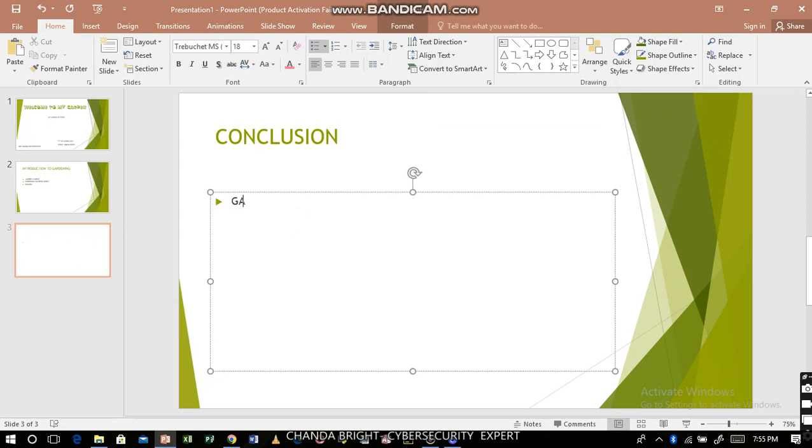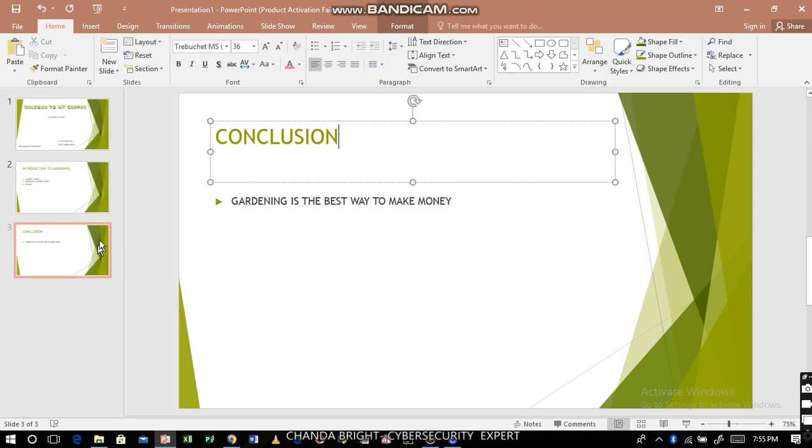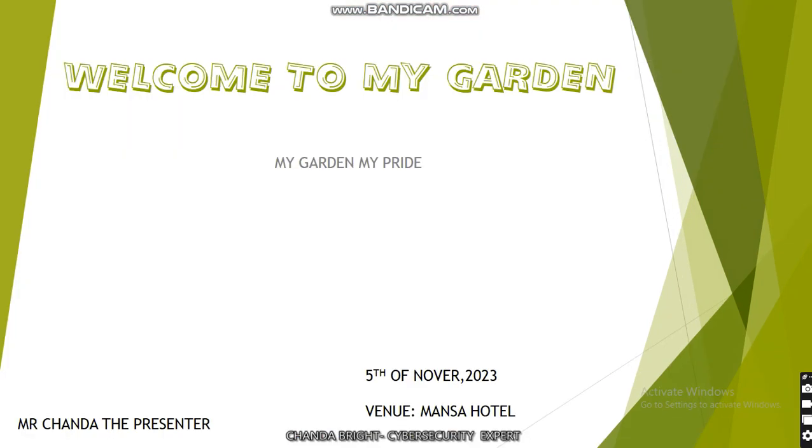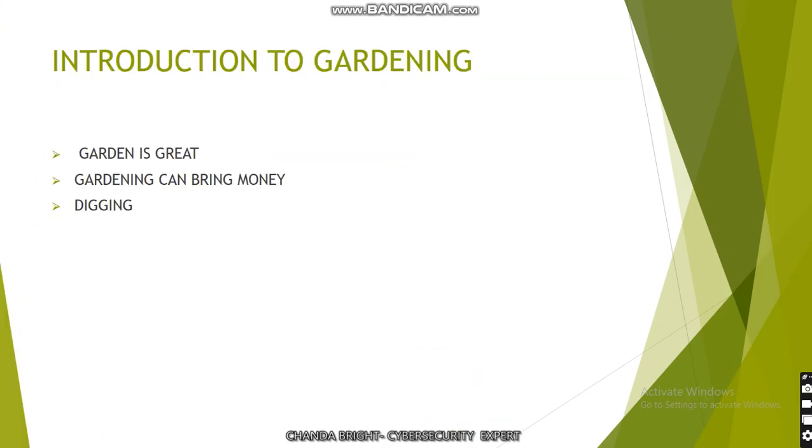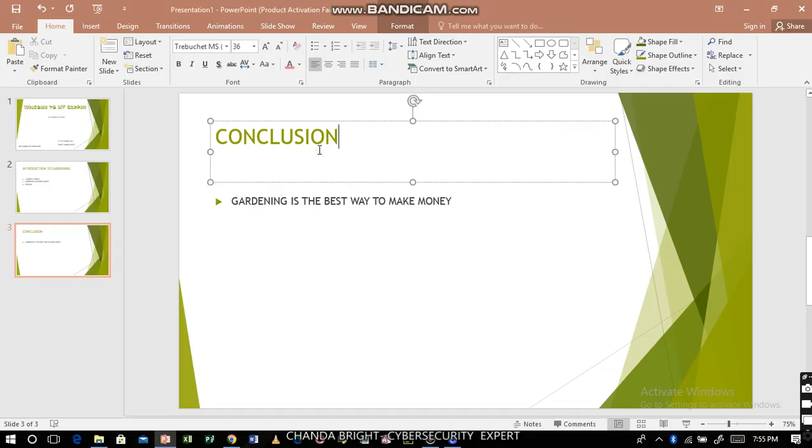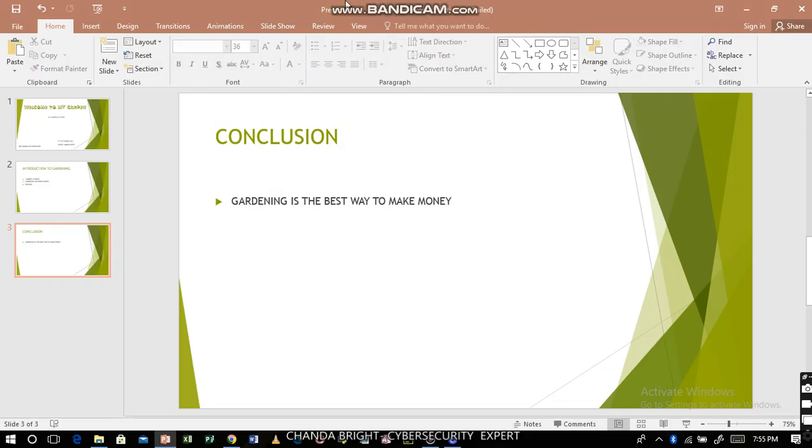So you can say gardening is the best way to make money. You type, then you conclude. How do you play it? Just come here on top, then you play it. This is your slide. Then if you have a pointer, or you just do it manually, this is a presentation. So this is how we design a presentation.